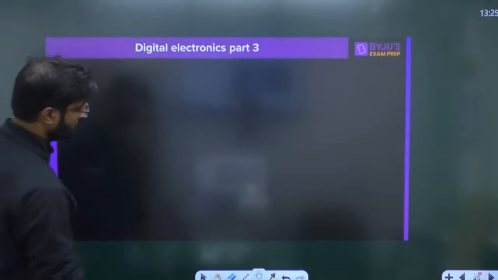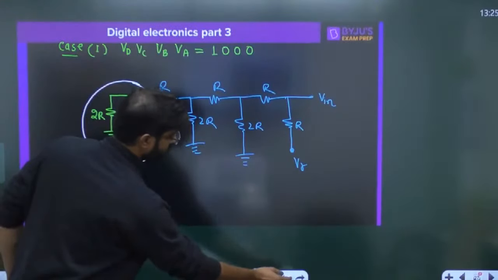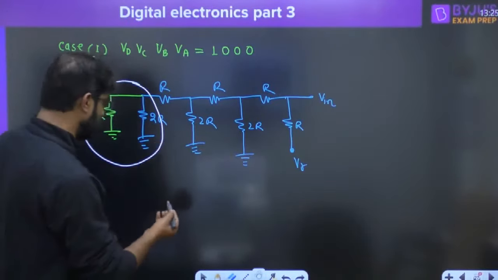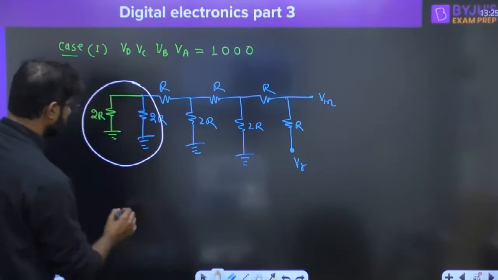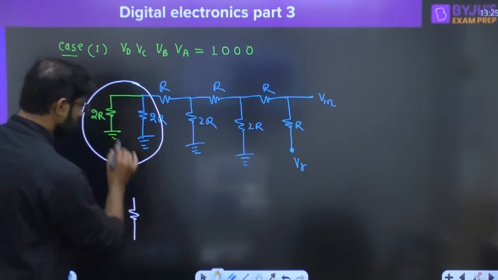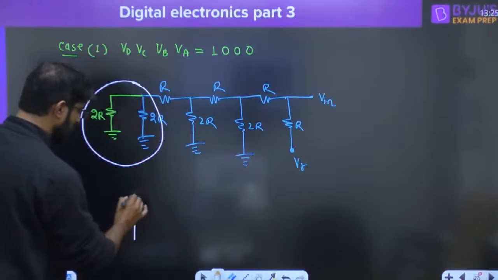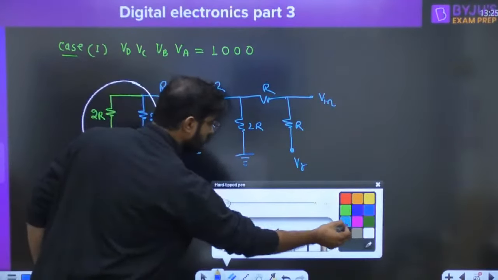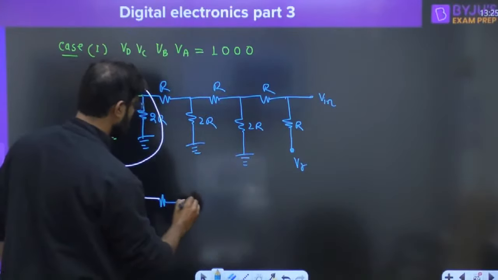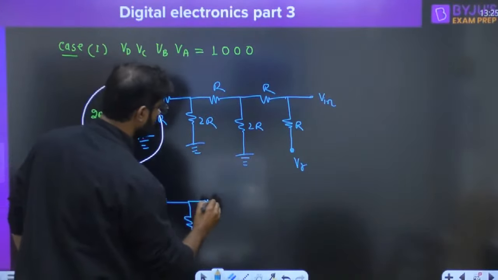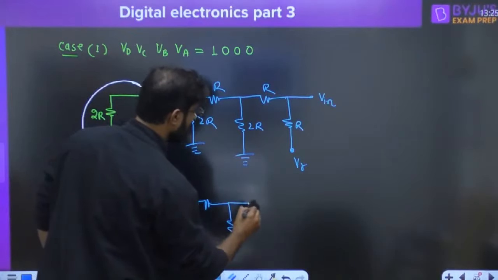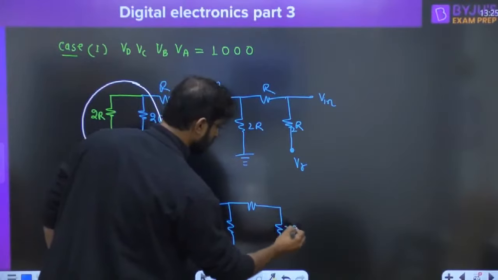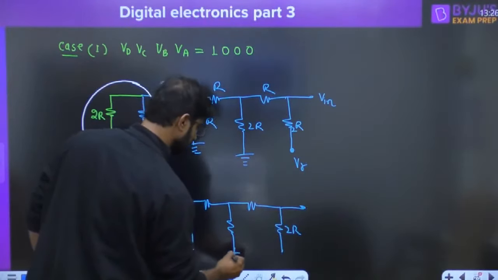This will not change. Okay, so if it is parallel, how are we going to write it? Sir, we can draw this circuit like this. 2R and 2R in parallel, so you will get R. Now here you will get nothing, it is just a 2R. Sorry, R, 2R, R, 2R, R, 2R, 2R. This is called Vn.